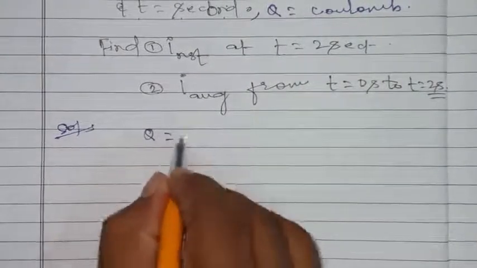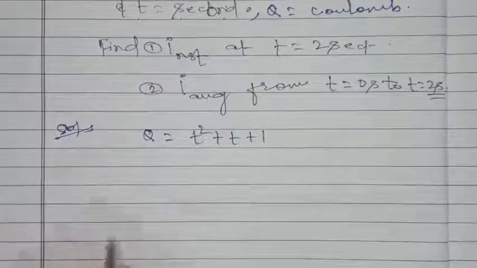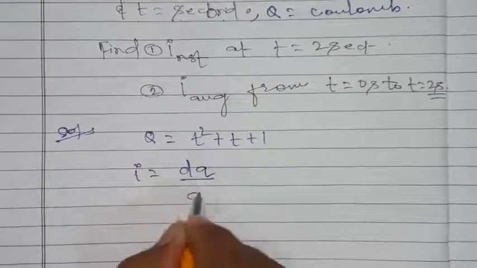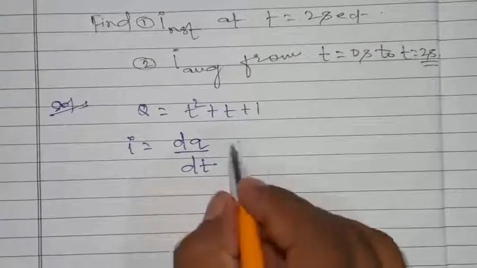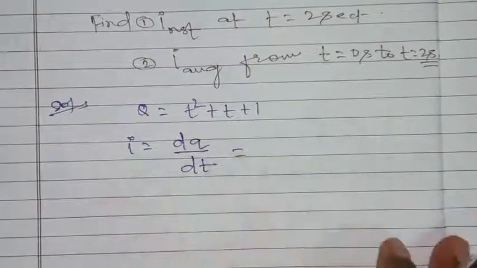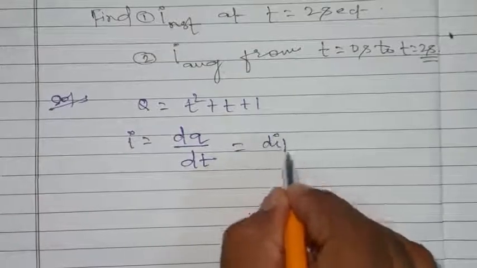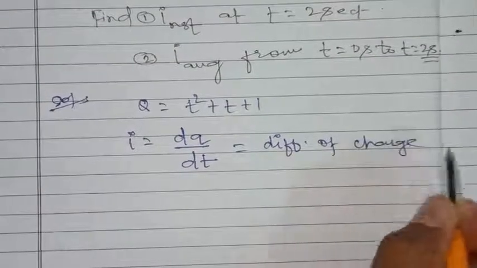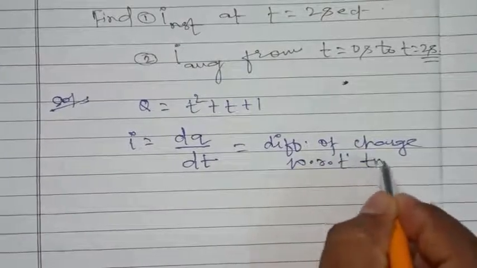Given q equal to t square plus t plus 1, we know that I equal to dq over dt, means differentiation of charge with respect to time.